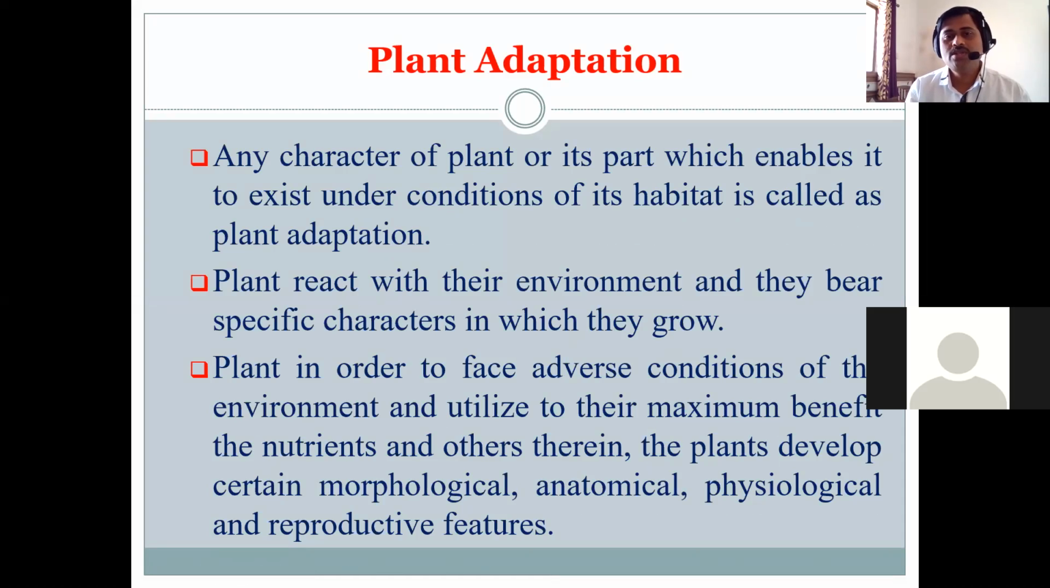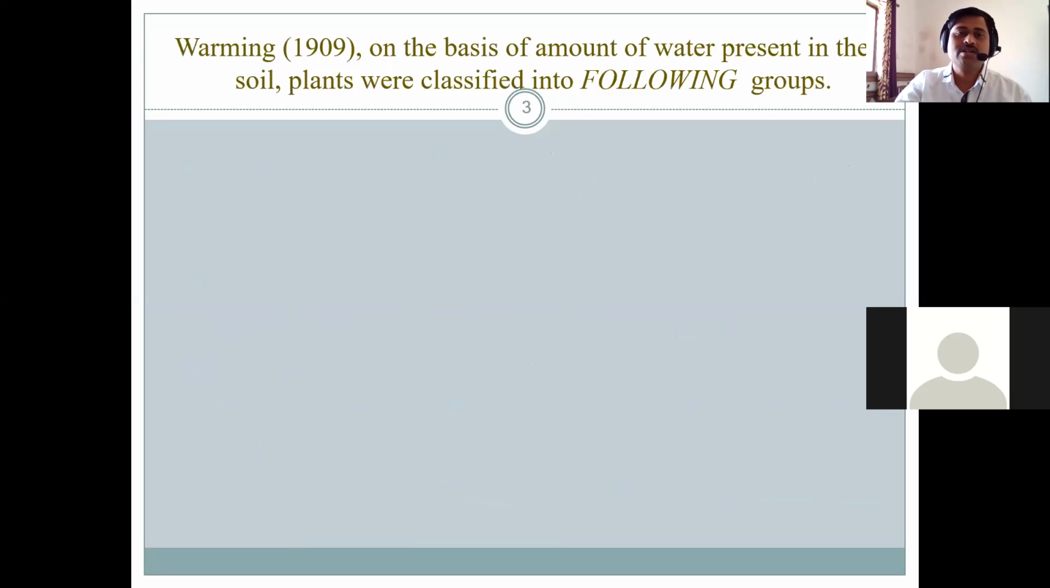So each and every plant shows interaction with its environment, and develops specialized characters to grow inside a specialized environment. In order to face adverse conditions of the environment and utilize the nutrients to their maximum benefit, plants develop certain morphological, anatomical, physiological or reproductive changes or features, and that is called adaptation. So plant adaptations take place at the morphological, anatomical or physiological level. All these are called ecological adaptations.